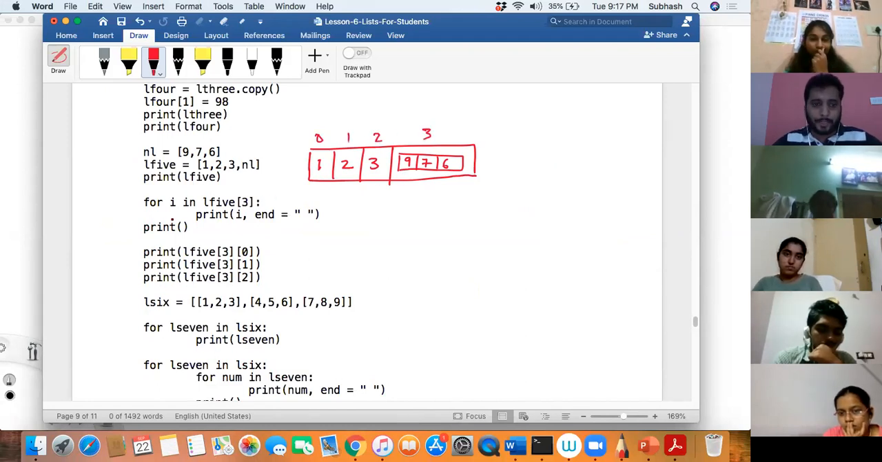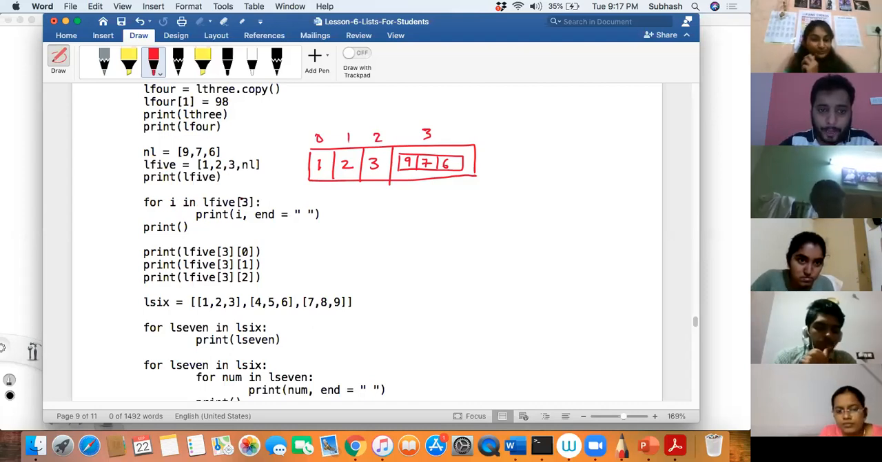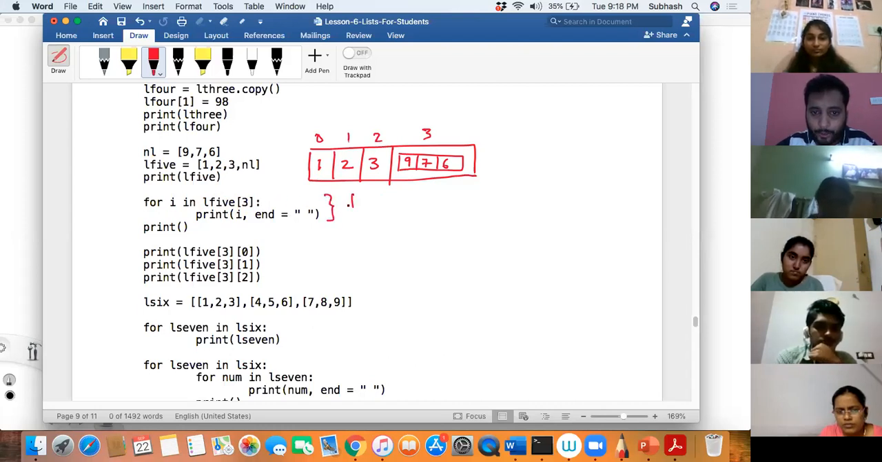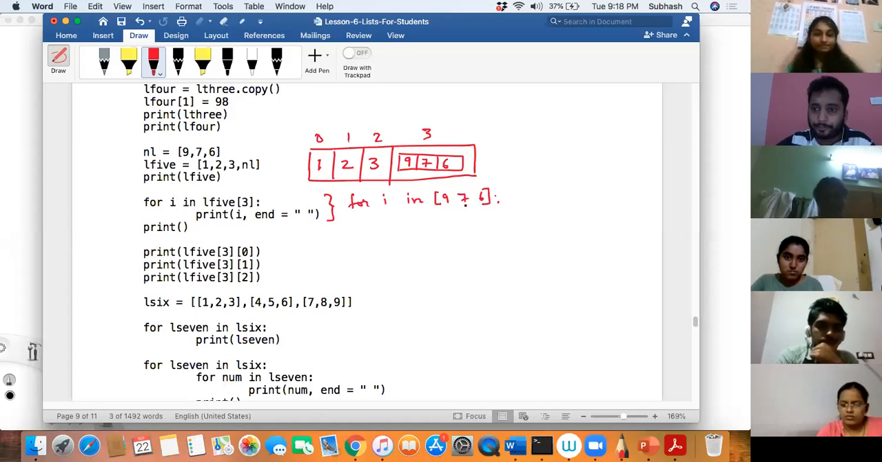Now, can you tell me what will happen in this case? For i in L5, that is nothing but L5 of 3. What is L5 of 3? Is L5 of 3 a sequence? This is equivalent to writing for i in 9, 7, 6. Yes or no? Put that in the chat box. It is a list, right?